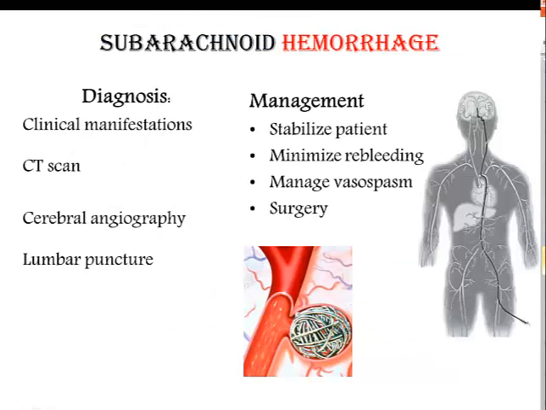Diagnostics of a subarachnoid hemorrhage are typically clinical manifestations, CT scan. Keep in mind that sensitivity decreases with time after the initial bleed. So in the first 24 hours, it can have 100% accuracy, but not after. A cerebral angiography can be the gold standard, and lumbar puncture. However, not if there's increased intracranial pressure. So be attentive to signs and symptoms such as headache, nuchal rigidity, and projectile vomiting.